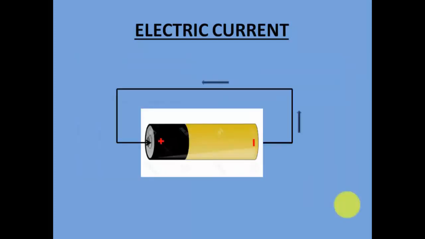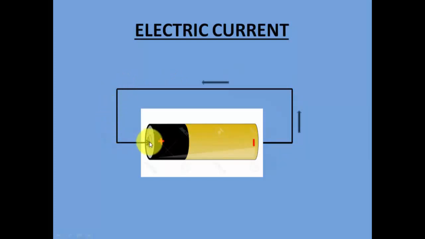Now again I am showing you this battery, and as you see, we have the positive end over here and the negative end over here. This diagram is only to tell you that anytime you connect this battery to a simple circuit, the direction of the charges is as shown in the diagram. That is, the charges will always flow from the negative end of the battery. They'll follow this path and go towards the positive end of the battery.